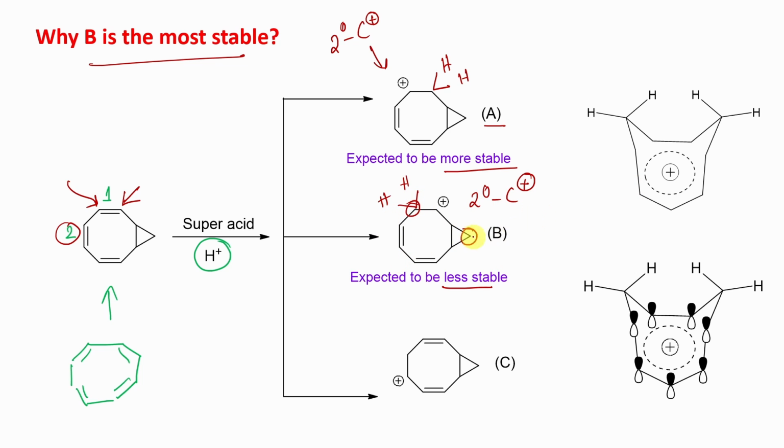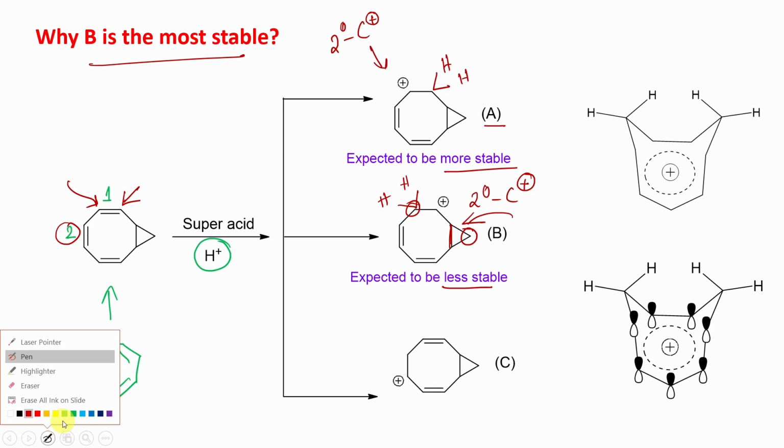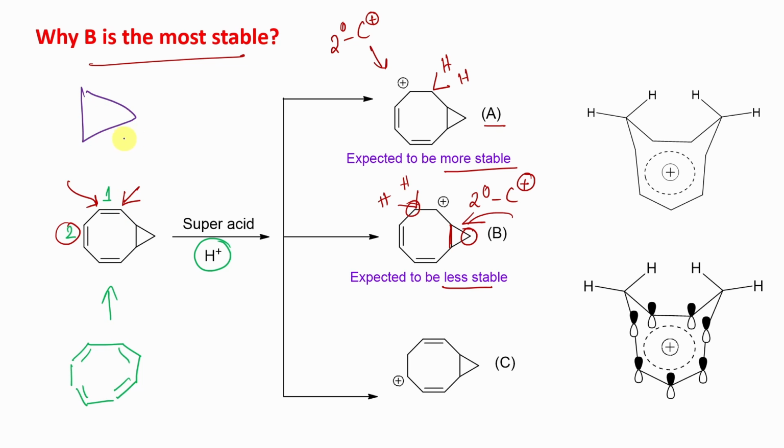But there will be a question that, sir, is it a sigma bond or pi bond? I am talking about this bond. Is it a sigma bond or pi bond? For that purpose, you need to understand a little bit about the chemistry of three-member rings. So this three-member ring, cyclopropane. Here each carbon is sp3 hybridized. Now if I say sp3 hybridized, the ideal bond angle associated with sp3 hybridization is 109.5 degrees.